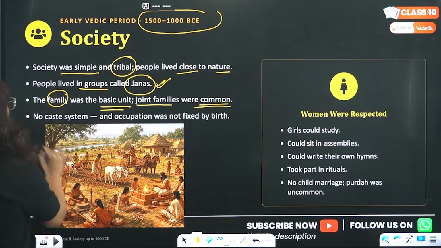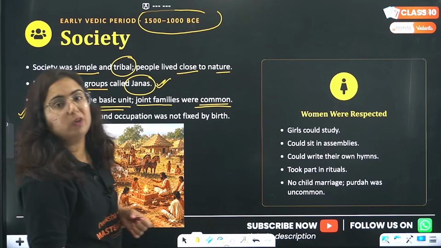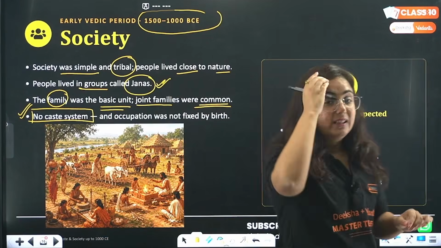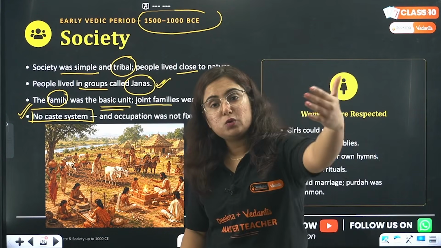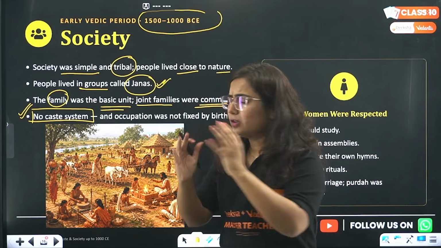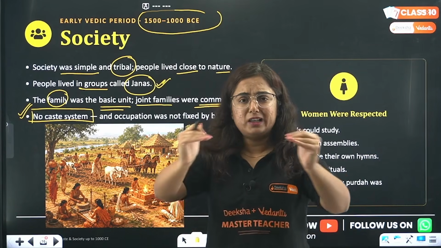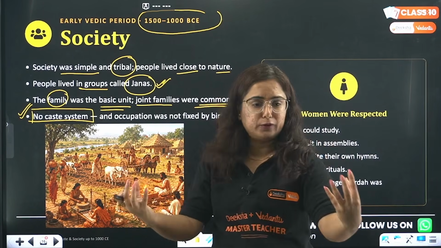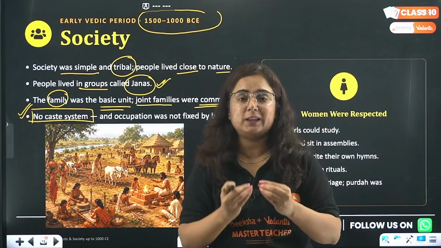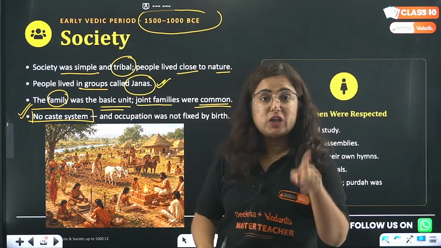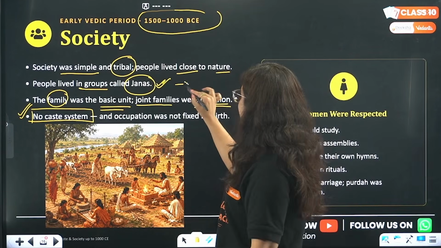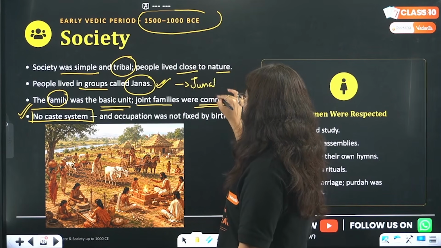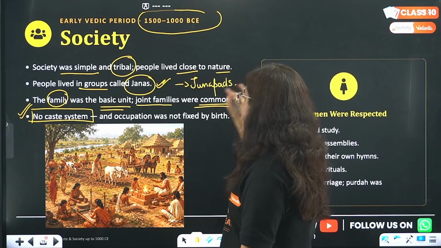Obviously, there was no caste system. This is one thing that is to be noted. What happens now, beta? This is the time where humans are evolving towards forming a society. So this was the earliest time when people started living with each other. They had a family, a different family, all living together. And these are referred to as janas. Okay, the groups are known as janas, and those areas are known as janapads.